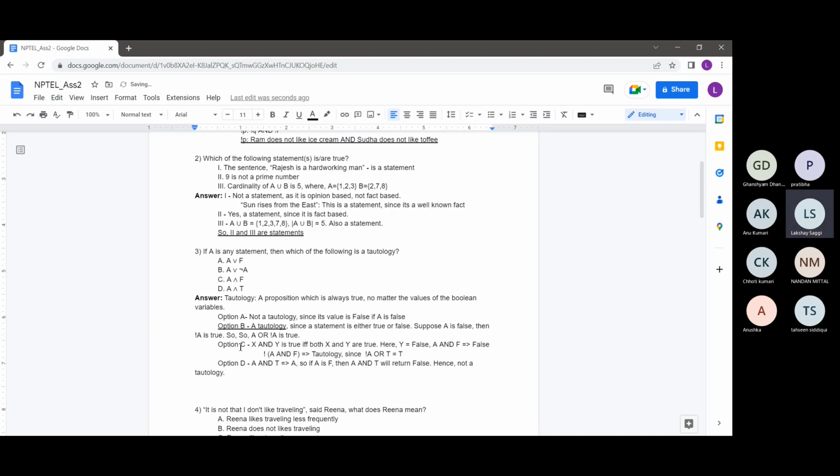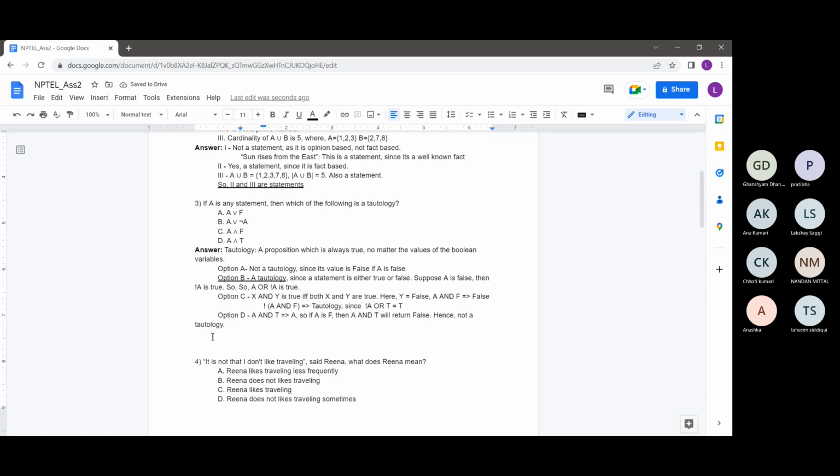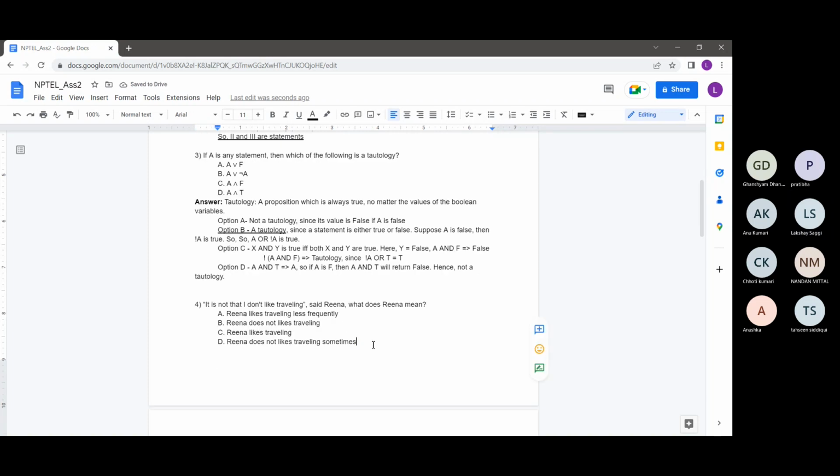Yeah. So option B was the correct option here. So let's go to the next question. Tautology, just again revising the definition, is something which is always true. And here only option D was adhering to this definition, and all other options had a value of a Boolean variable such that it could be set to false.